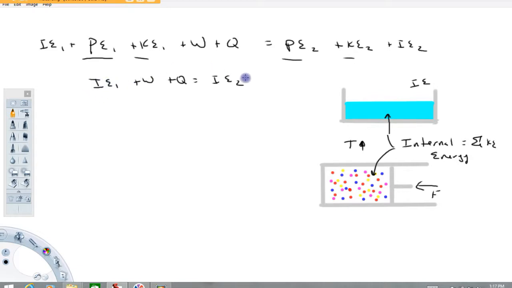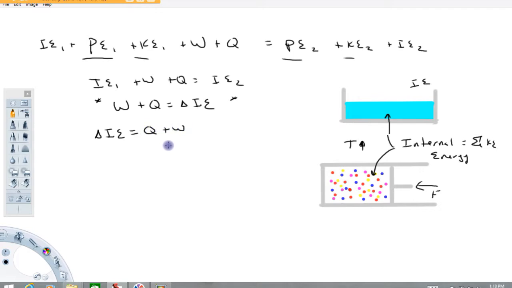If we take this term and move it over to the right, what we have is work plus heat equals the change in internal energy of a system, because internal energy 2 minus internal energy 1 gives the change. This law right here is the first law of thermodynamics: the change in internal energy of any system is equal to the heat transfer to the system plus work done on the system. You will see this written in books various ways. I like to write it like this: change in internal energy equals heat plus work.